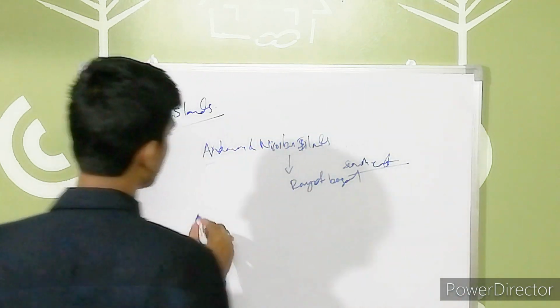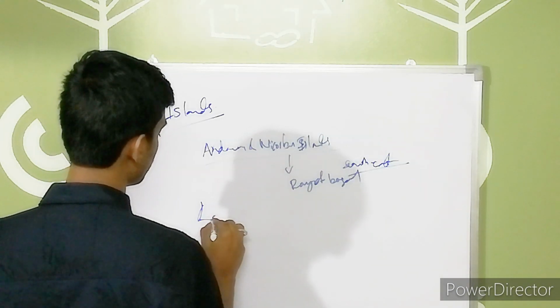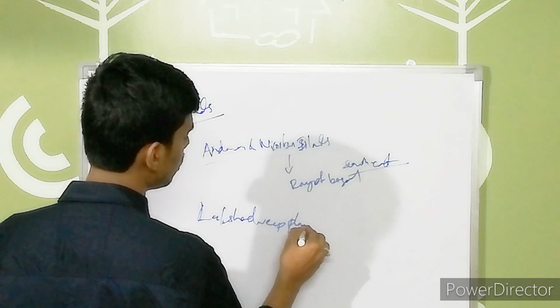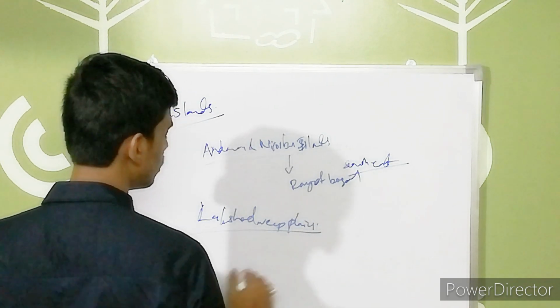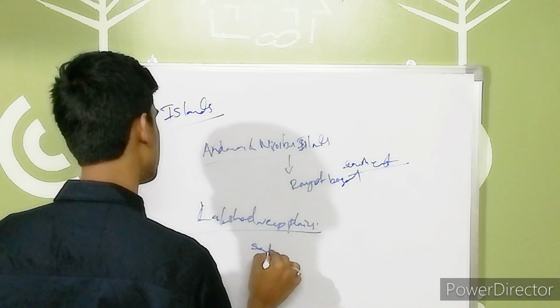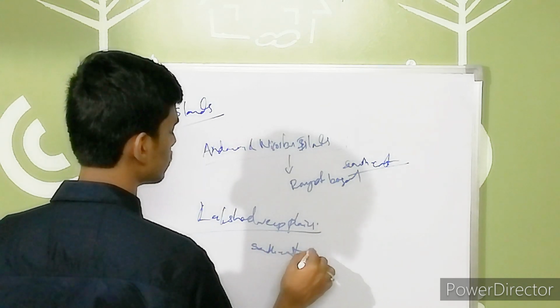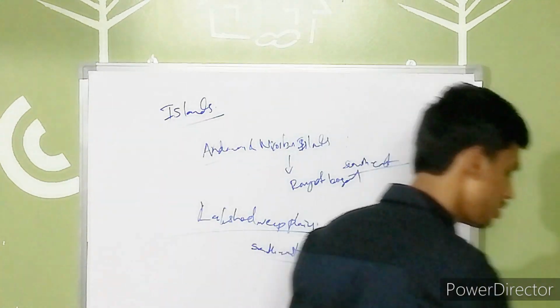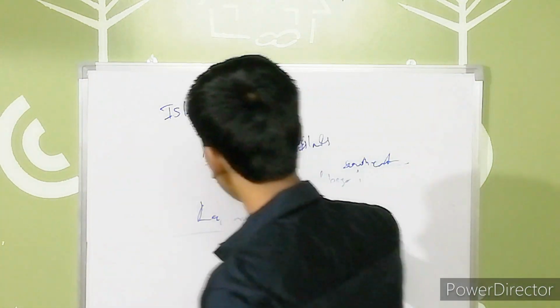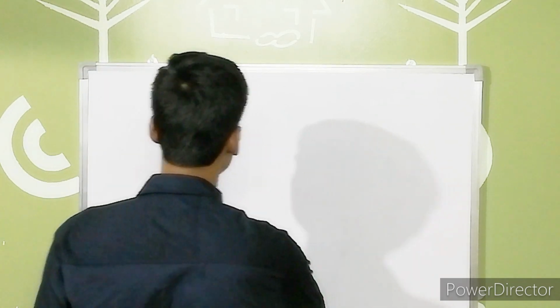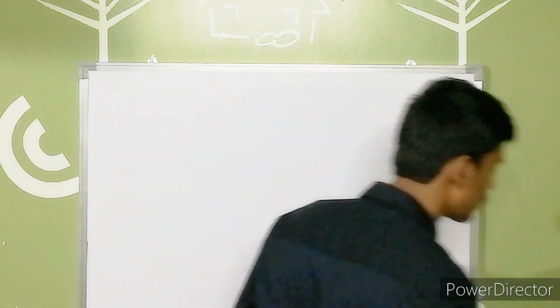And the second one is the Lakshadweep Islands, which are located in the Arabian Sea to the southwest of our country. So when I'm talking about the Lakshadweep Islands, here I have to say one thing elaborately to you guys. These are mainly coral reefs.